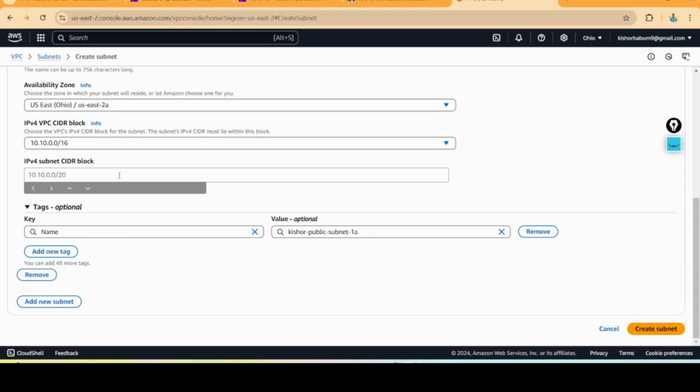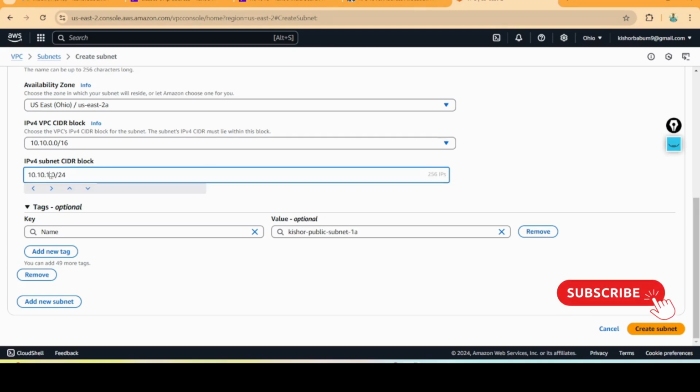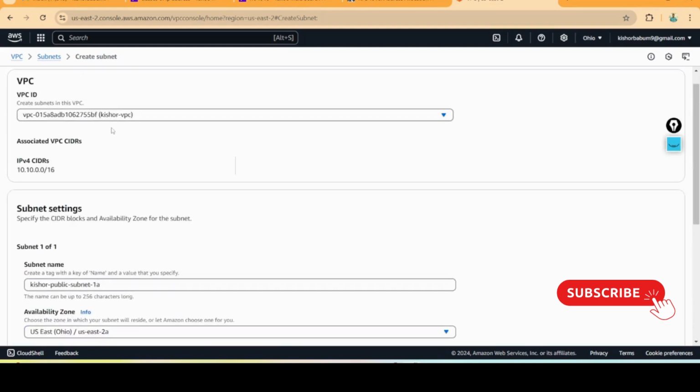For the CIDR range, here we are going to restrict the IP addresses. 10.10.0.0/24 is the range I'm giving. It is better to restrict, so we get fewer IP addresses. Now I'm going to create the subnet. Here I have given the subnet name as public, so don't get confused.